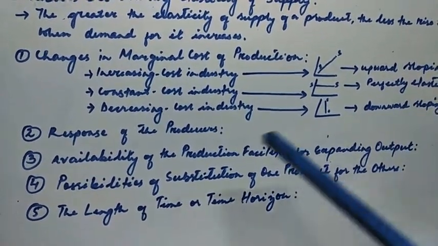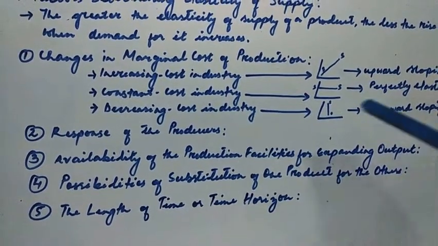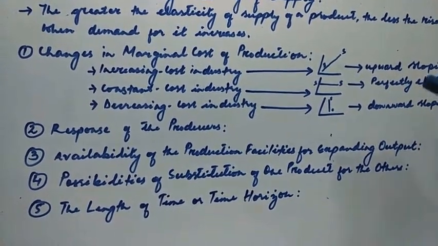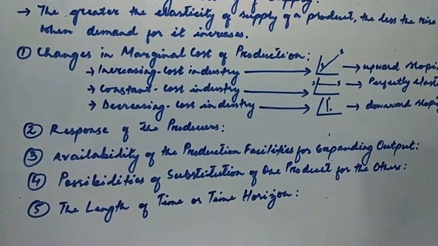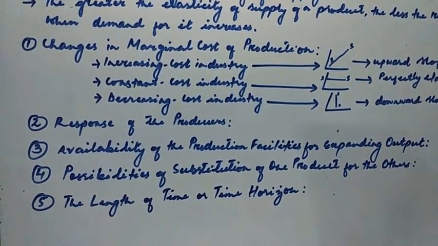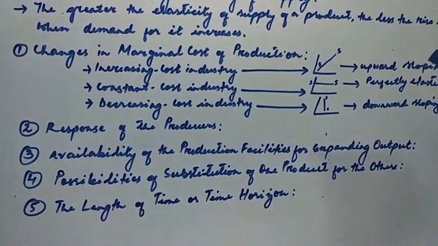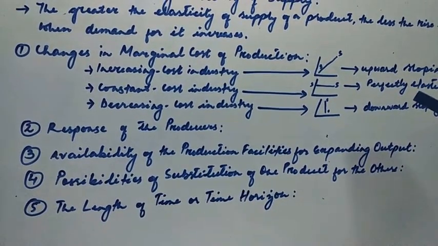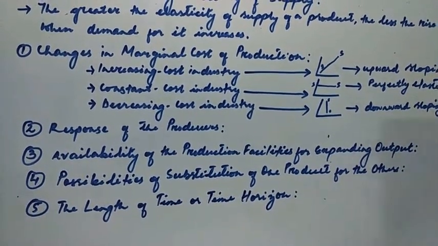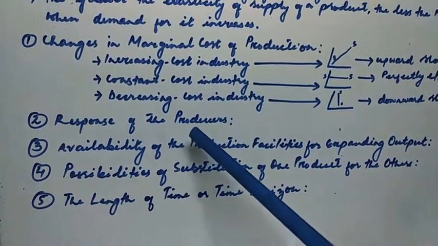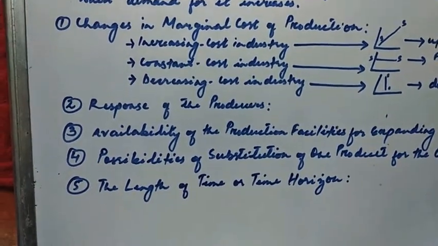So it depends on the responsiveness of the producers whether supply will be more or less. It is not necessarily the case that supply will rise when price rises. It depends on the response of the producers. That is what it means.